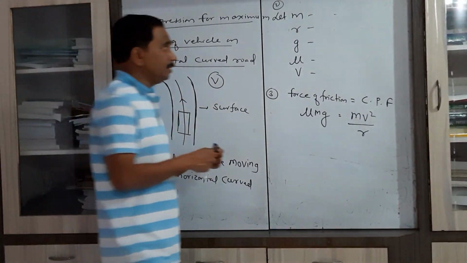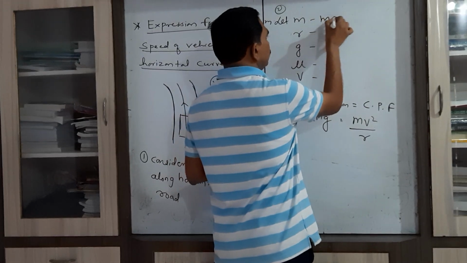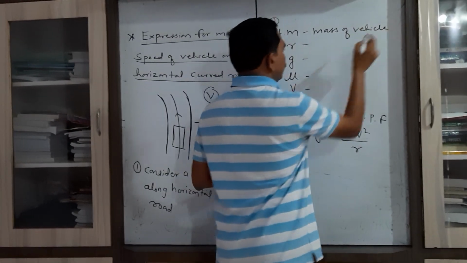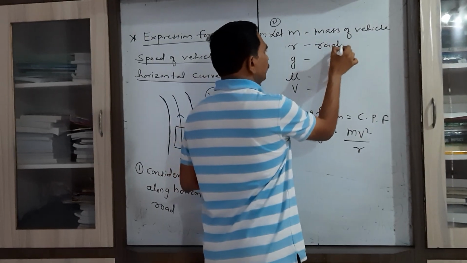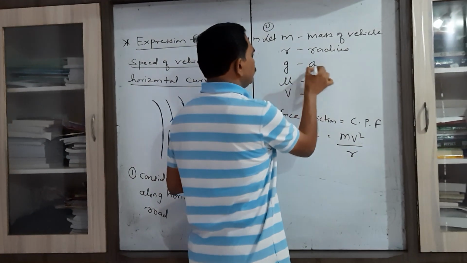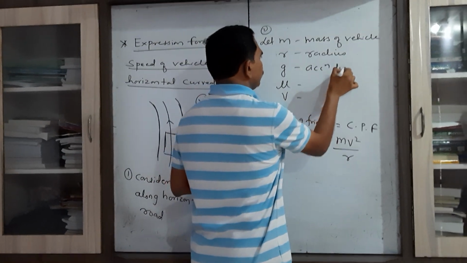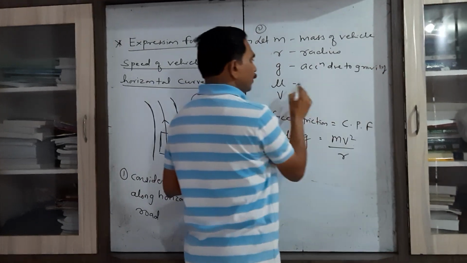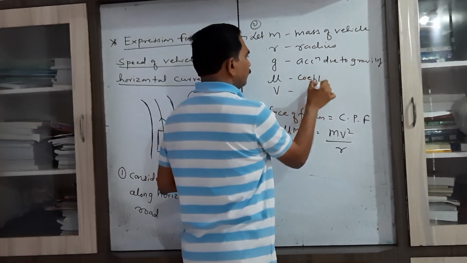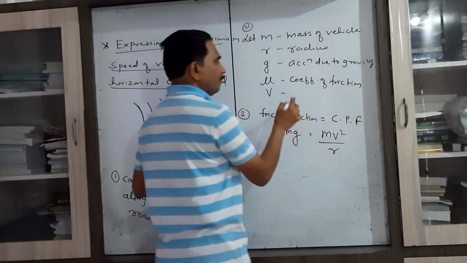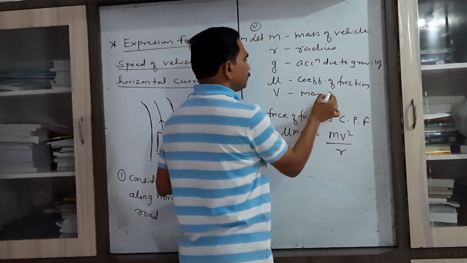So let m be the mass of vehicle, r be the radius of that curved road, g be the acceleration due to gravity, mu be the coefficient of friction, and v be the maximum speed.